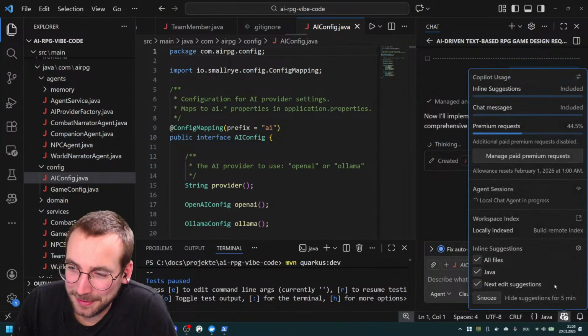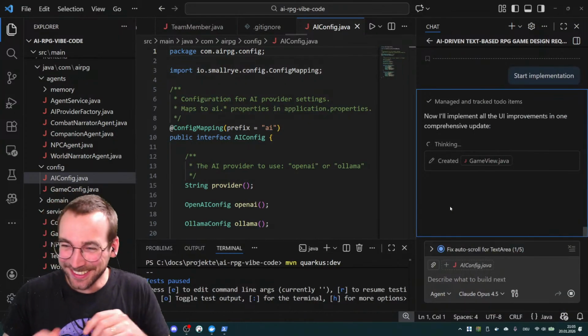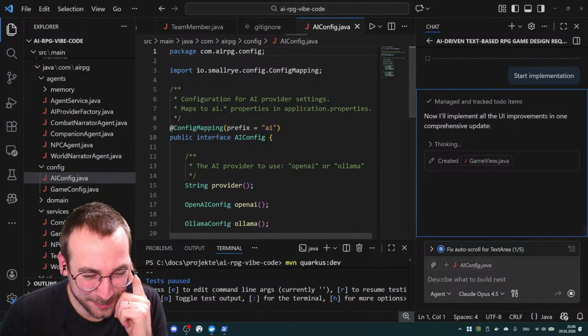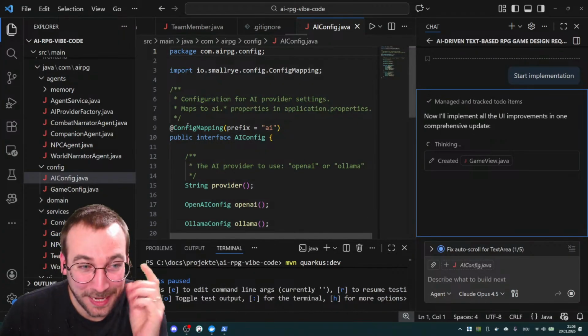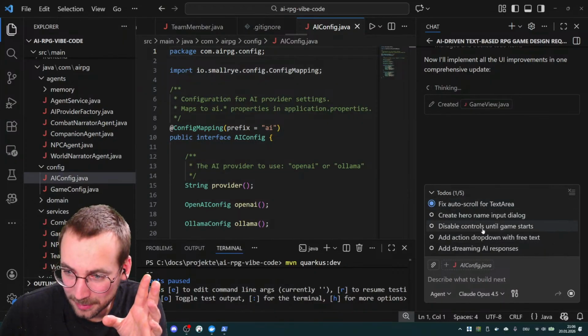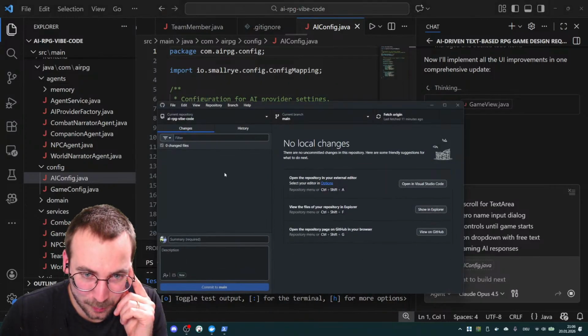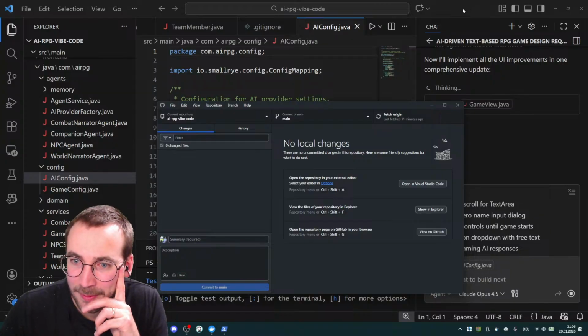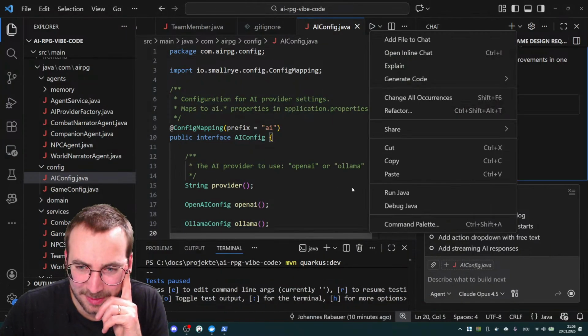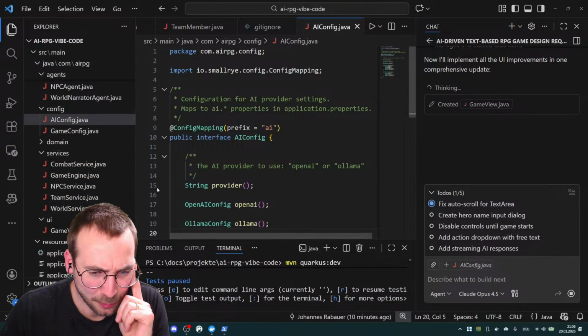It's still thinking. I'm thinking about my premium requests that they will run out. Well, what can we do? What I really like, so this will show me the changes it did, but I really like that we can drag our changes here, because sometimes this view can be quite confusing.